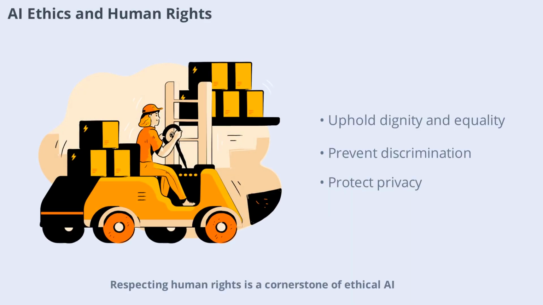Respecting human rights is a cornerstone of ethical AI. Narrow AI systems must be designed and deployed in ways that uphold dignity, freedom, and equality. This includes preventing discrimination, protecting privacy, and ensuring access to remedies for harm. Human rights frameworks provide valuable guidance for ethical AI development.